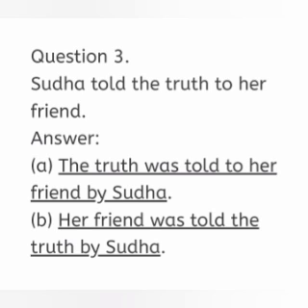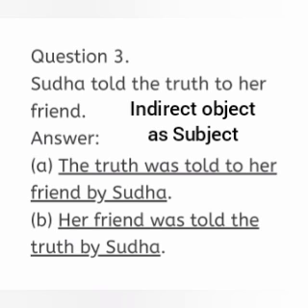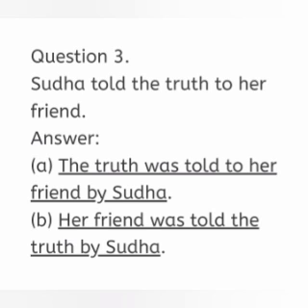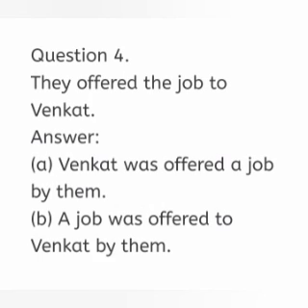Next, we have to use an indirect object as a subject for the B sentence. Her friend. The same procedure, was told the truth. What was told? The truth was told. So the truth. Then by agent, then subject to object transformation, Sudha. So the answer is her friend was told the truth by Sudha. Look at the next question.